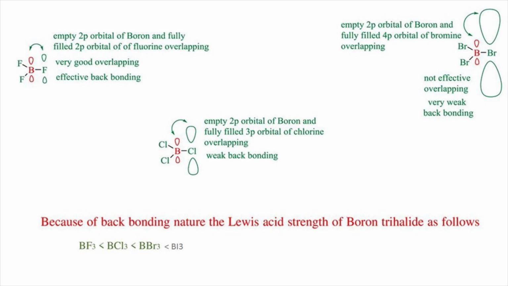Similarly, in the case of BI3 molecule, the empty 2p orbital of boron atom and the fully filled 5p orbital of iodine atom overlap with each other. It is not an effective overlapping and also a very weak back bonding occurs. Because of this back bonding nature, the Lewis acid strength of boron trihalides is in the order BF3 is less than that of BCl3, which is less than that of BBr3, which is less than that of BI3. That is, BI3 is the strongest Lewis acid among boron trihalides.